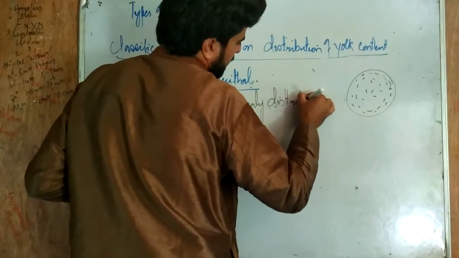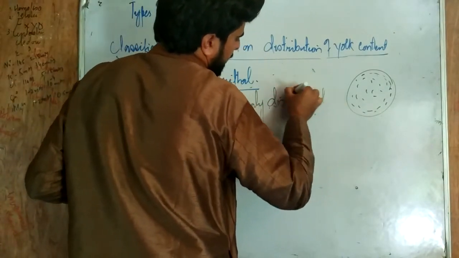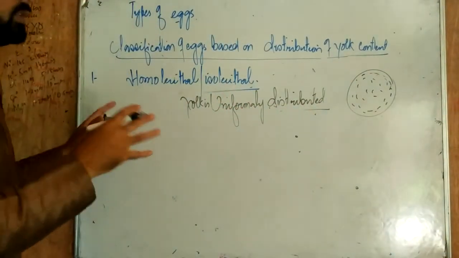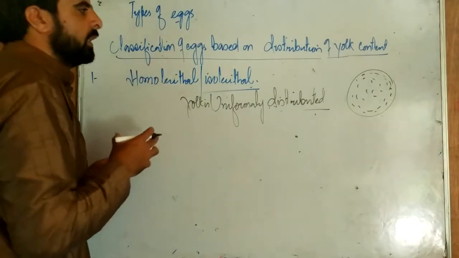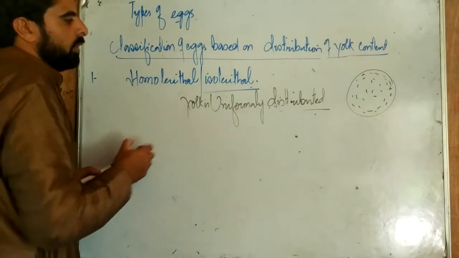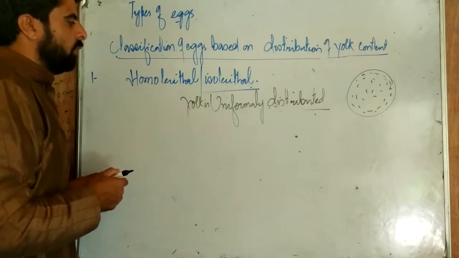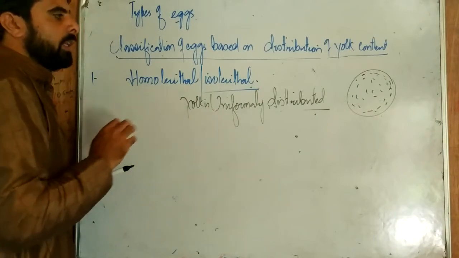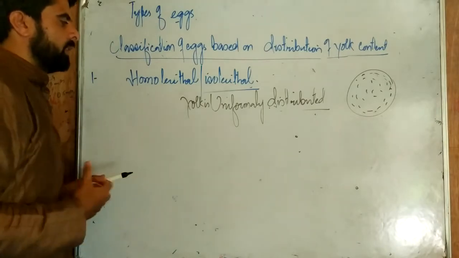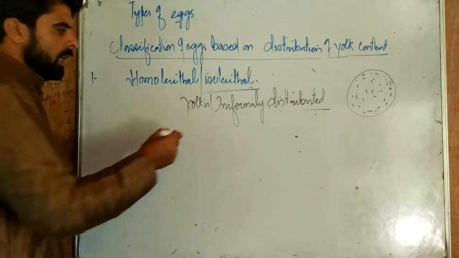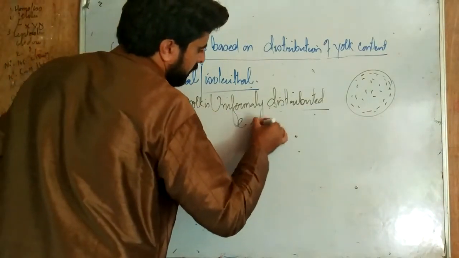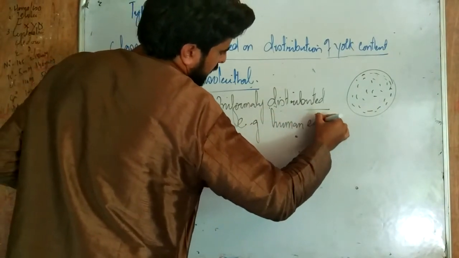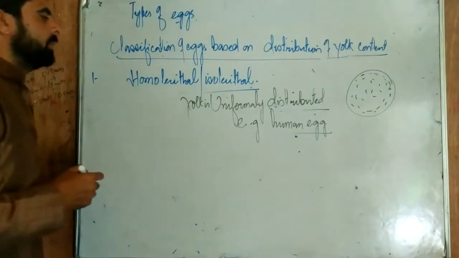If you see in an egg that the yolk is present all over the area of the egg, then we call it homolecithal or isolecithal. Yolk is distributed everywhere in the egg. An example is the human egg.